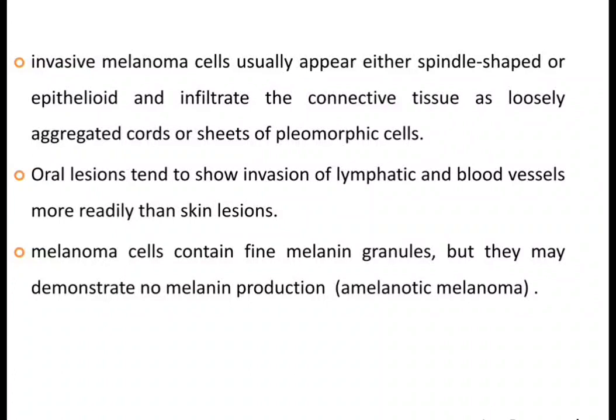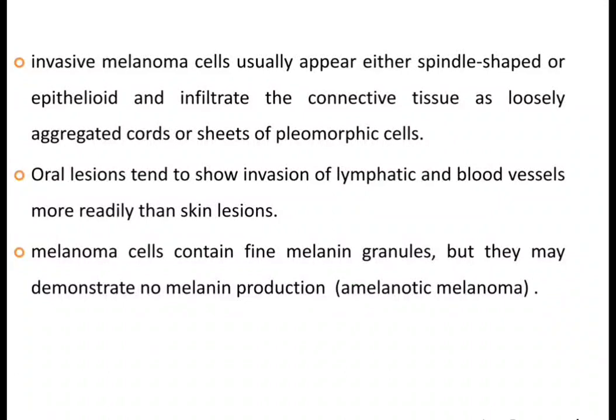These invasive melanoma cells can appear either as spindle shaped cells or as epithelioid cells, and they infiltrate the connective tissue as loosely aggregated cords or sheets of pleomorphic cells.